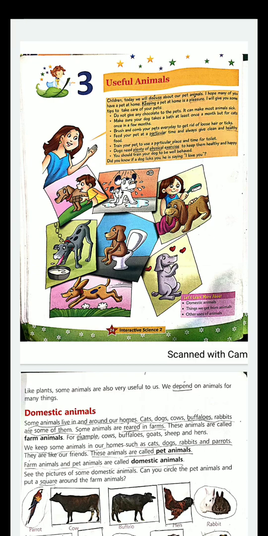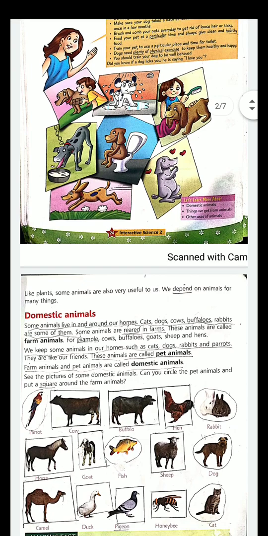Like plants, some animals are also very useful to us. We depend on animals for many things. Domestic animals: some animals live in and around our houses. Cats, dogs, cows, buffaloes, rabbits are some of them. Some animals are reared in farms. That means some of these animals are reared in a farm.